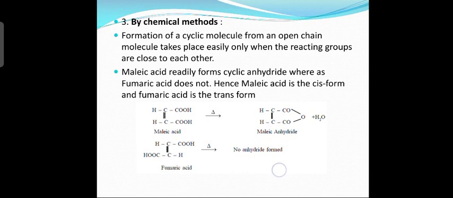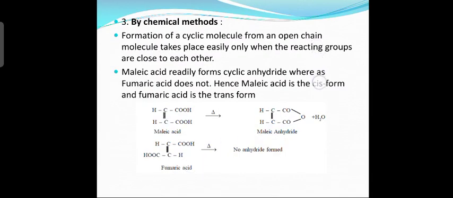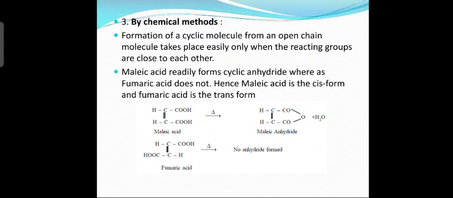So by looking at the product, you can find out whether the given compound is the cis form or trans form. Which is the cis form over here? Malic acid exists in what? Cis form, correct. Why is that? In cis, two carboxyl groups are on the same side of the carbon-carbon double bond, correct. Fumaric acid is the trans form. Why is it called the trans form? Because two carboxyl groups are present on opposite sides of the carbon-carbon double bond, correct.